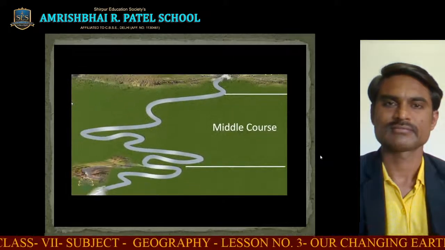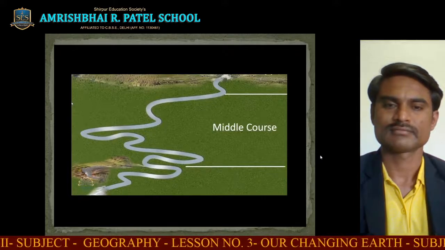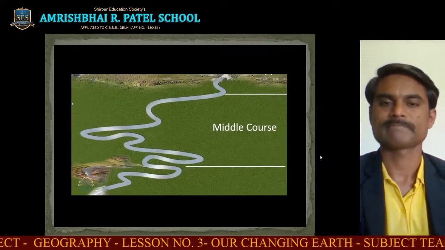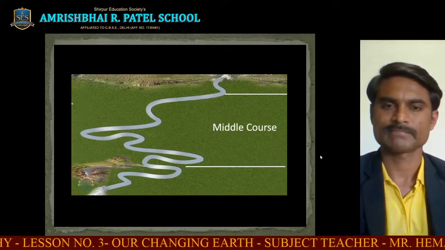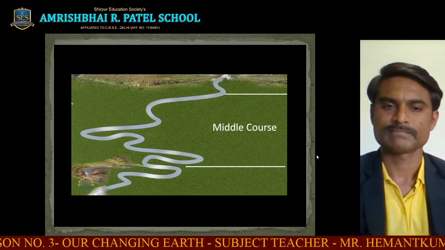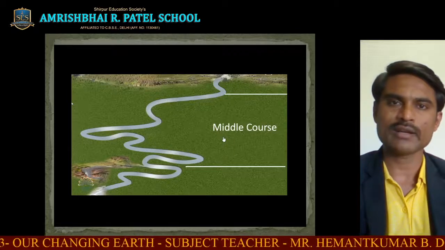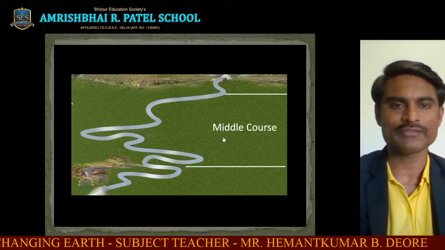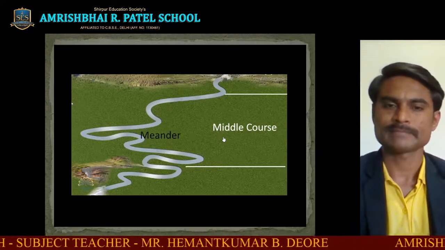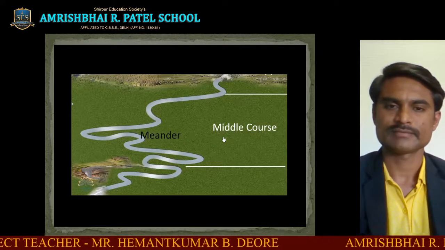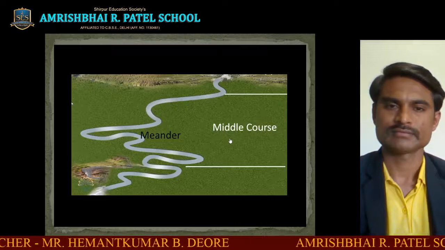Second is the middle or the valley course, where floors are wider and the sides of the valley are more gently sloping. Here, the velocity of the river is slower than in the upper stage. Meanders are typical landforms found in this stage of the river.